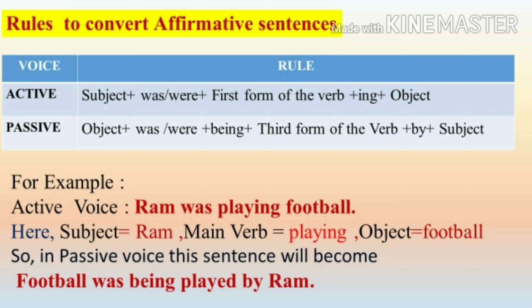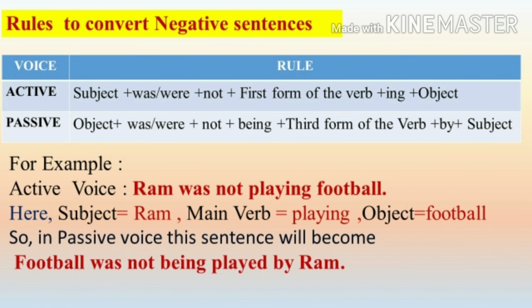Let us understand this with the help of an example. Ram was playing football. Friends, over here the helping verb is was and the main verb is playing. Therefore, we can say that this sentence is of past continuous tense. Now, over here the subject is Ram, the main verb is playing and the object is football. So, if we arrange it as per the rule, the sentence will become football was being played by Ram.